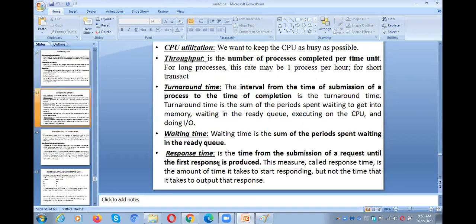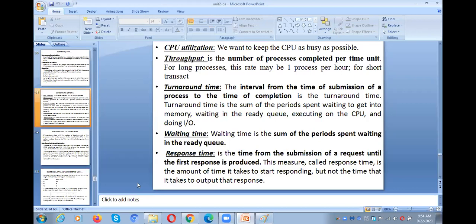So all these five come under scheduling criteria. CPU utilization needs to be more, throughput needs to be more, turnaround time needs to be less, waiting time needs to be less, and the response time also needs to be less, so that we can get a faster first response from the process. That is how much time it takes to get the first response after the submission of a process. That is called response time.